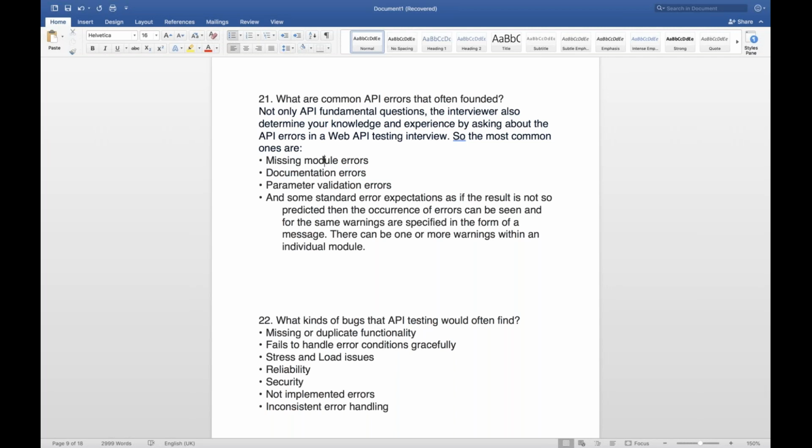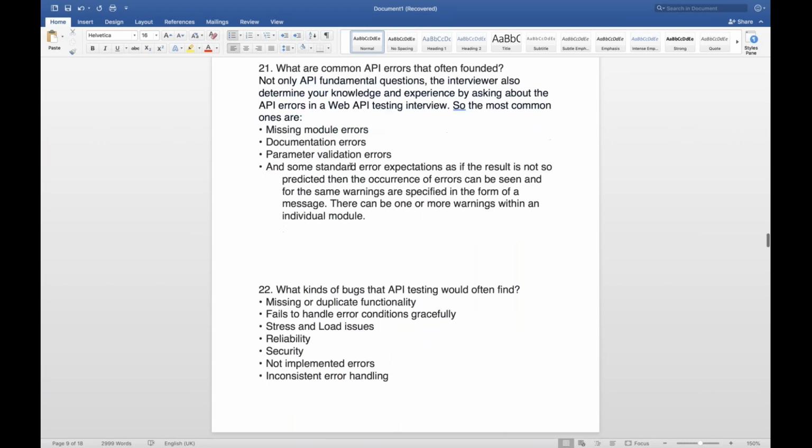Missing module error means, let's say you are trying to access some module resource, for example slash account slash phone number, and the phone number module itself is missing. So such kinds of errors are there, where a module is missing or not available. This is a very basic, simple question.